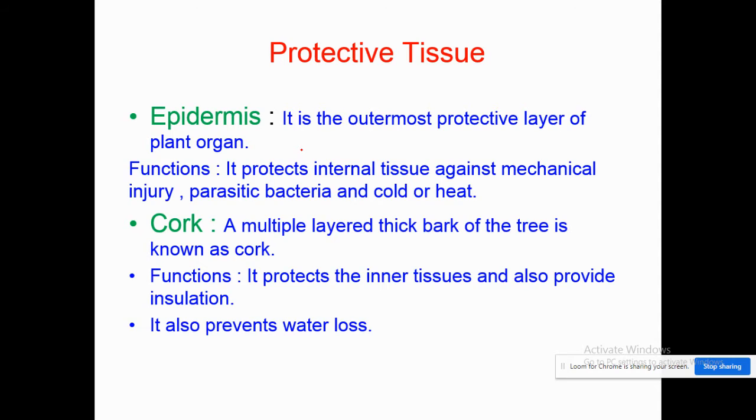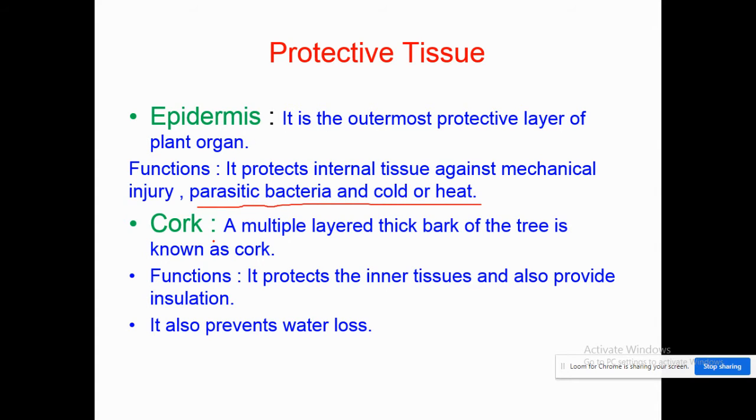If we are talking about the epidermis of the leaf, it contains very small pores which are known as stomata. These stomata help in the exchange of gases with the atmosphere. They also help in transpiration. Coming to its function, it protects the internal tissue against mechanical injury, parasitic bacteria, and cold and hot environments. The second one is cork.